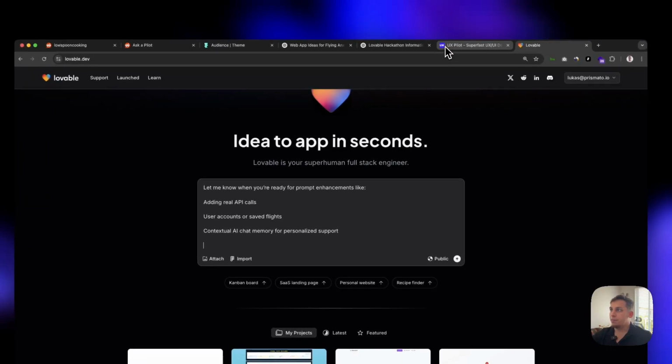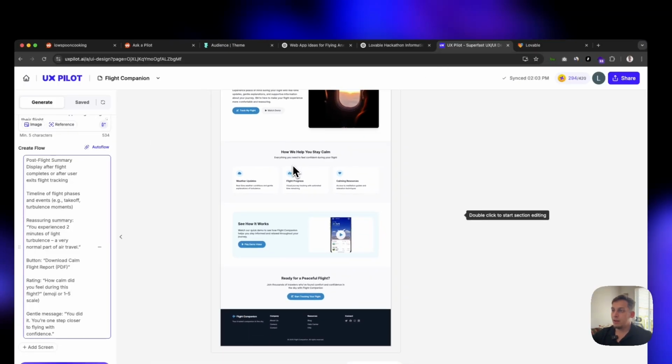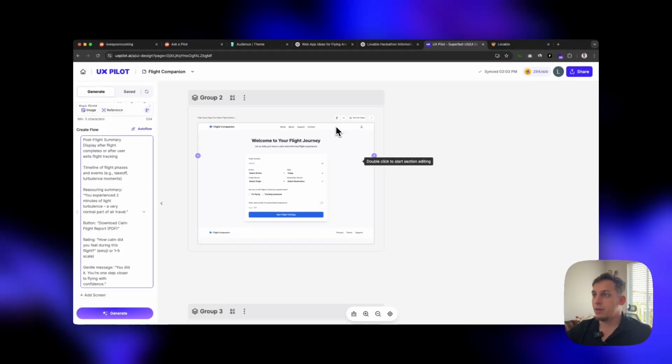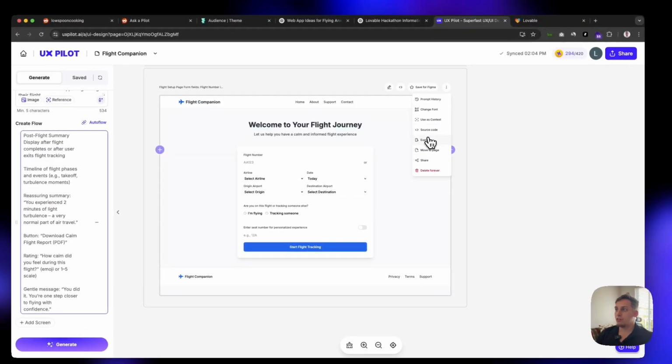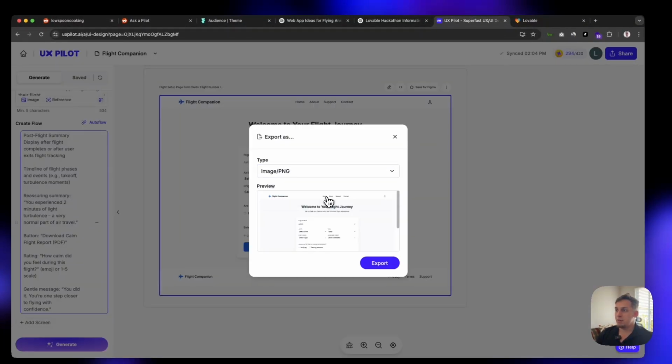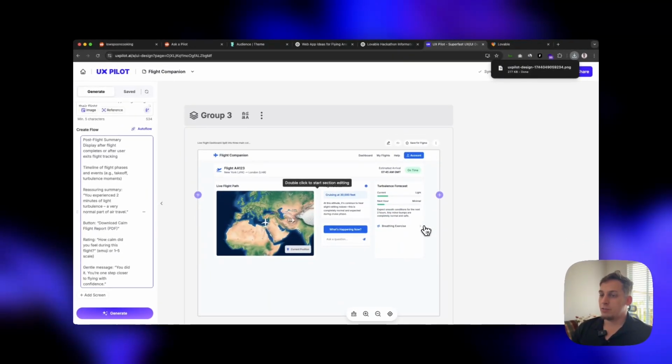And what we're going to do also is go back to UX Pilot and export these images. Now, if you don't like the color, if you think this is too simple, if you want to add your own type of design style to it, you could save for Figma and open the UX Pilot plugin in Figma. I have another video about this if you want to watch that. You can open it in Figma and edit it over there and then export it, right? But in this case, we're just going to export this as an image, right? So we're going to export this number 1, and we're going to do that for the different images as well.